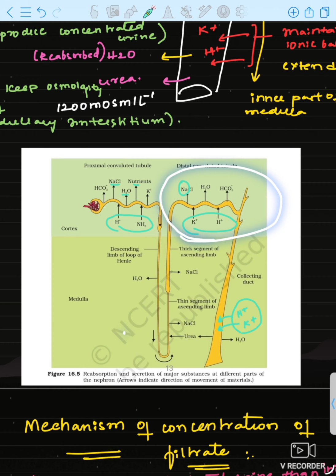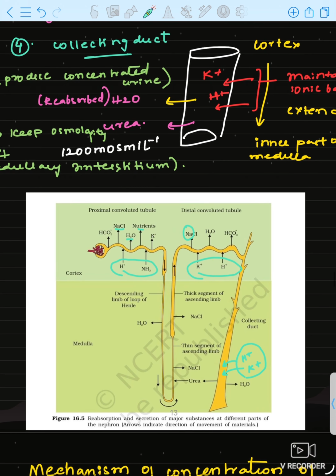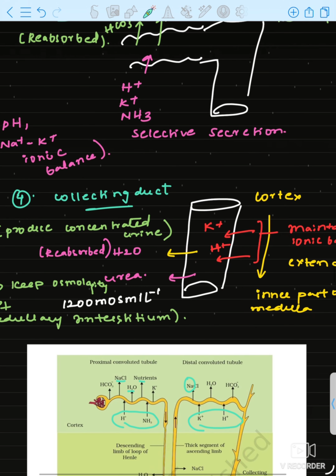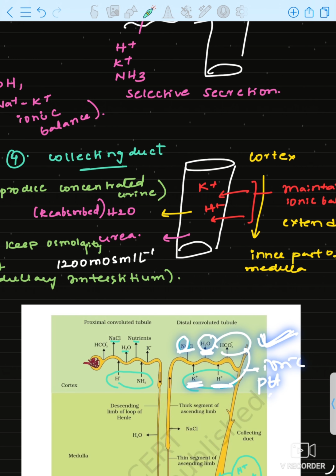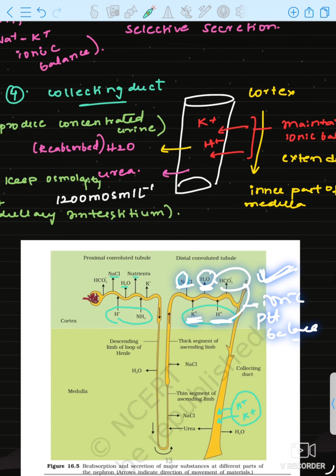Now it is the distal convoluted tubule. Recall once again what I explained. Sodium ion and water are reabsorbed, and potassium and hydrogen are secreted, and bicarbonate as usual is reabsorbed to maintain the ionic and pH balance, okay.